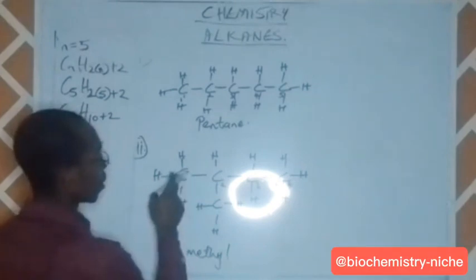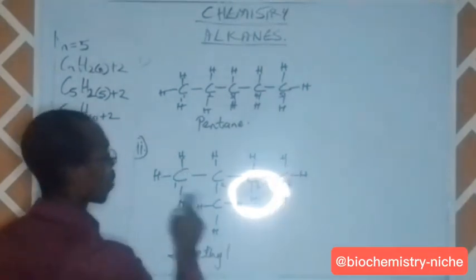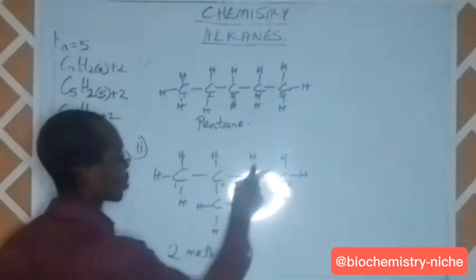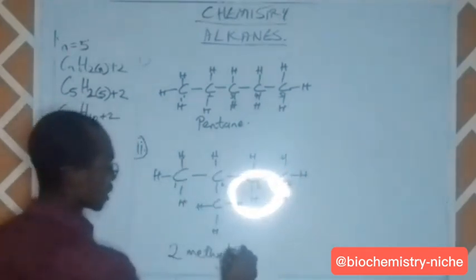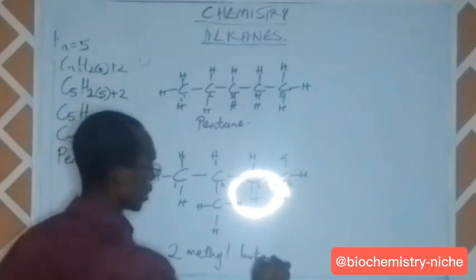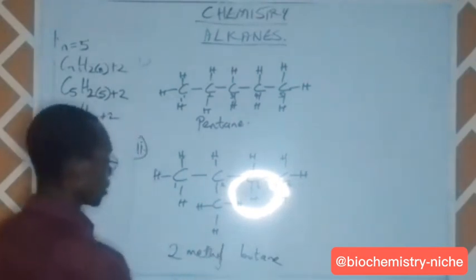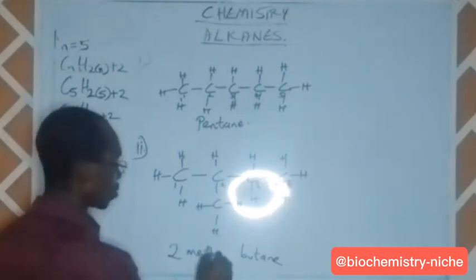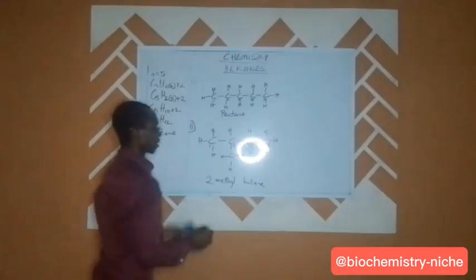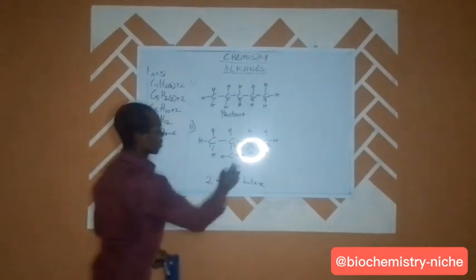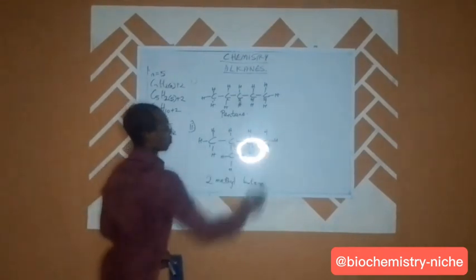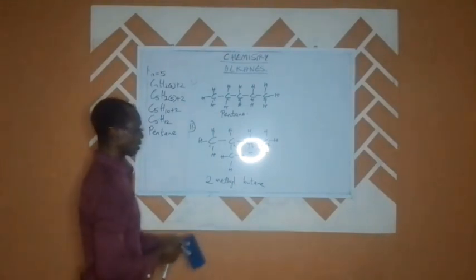2-methyl. But this time around, on our parent chain, we have 4 carbon atoms: 1, 2, 3, 4. So it becomes 2-methyl butane. That is going to be the name of this particular substance here: 2-methyl, methyl on carbon 2, and then butane as our parent chain.